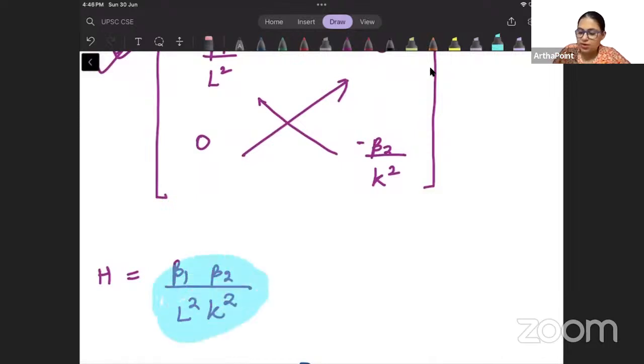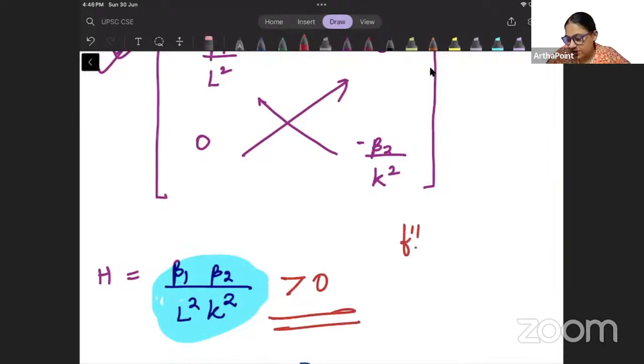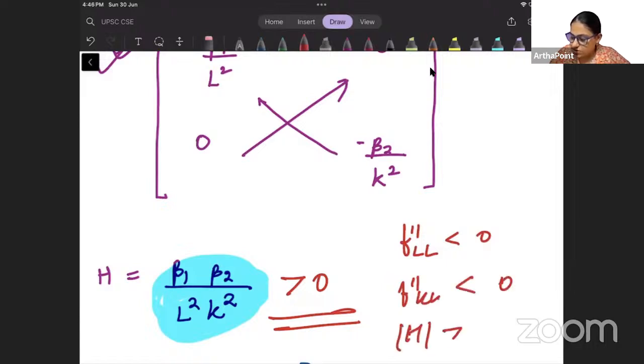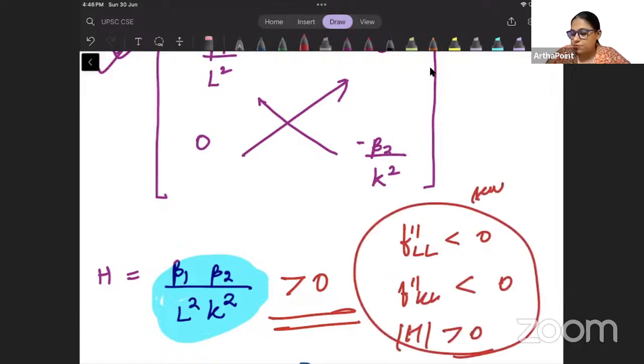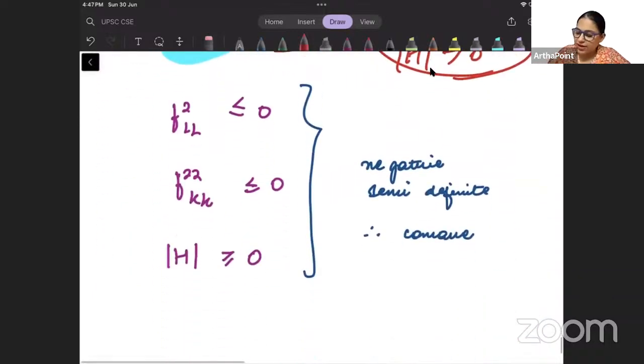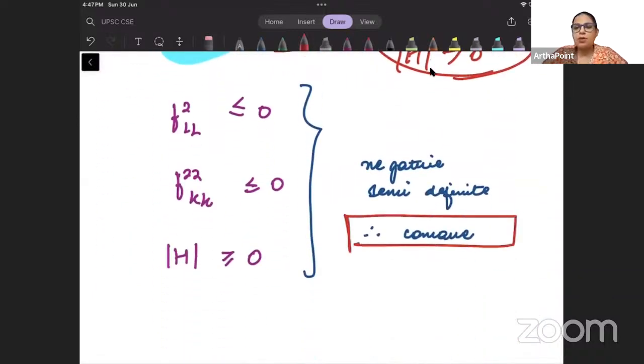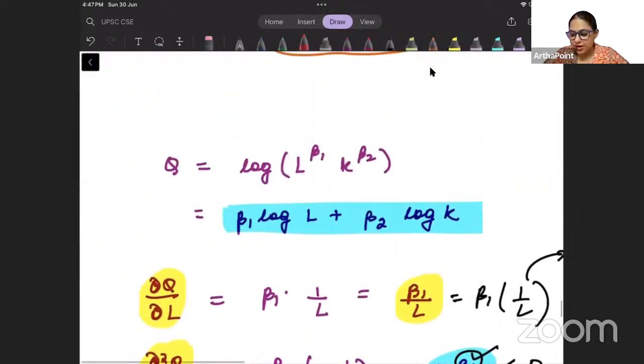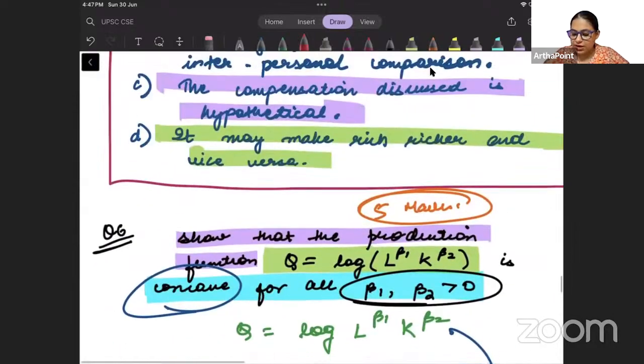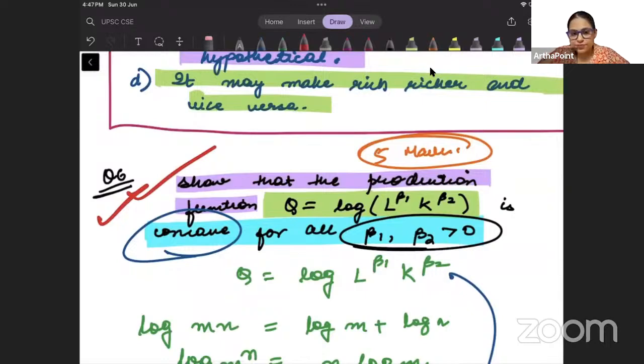L square, K square. Beta 1 and beta 2 are positive. L square and K square are positive. So you will get this as positive. So you have f double dash LL negative, f double dash KK negative, Hessian matrix determinant positive, properties of being semi-definite, negative semi-definite, and therefore concave. So we have proved that this production function that we are talking about is actually concave in nature, and that proof should be enough. This proof is enough.